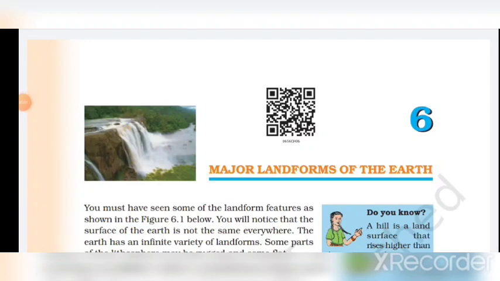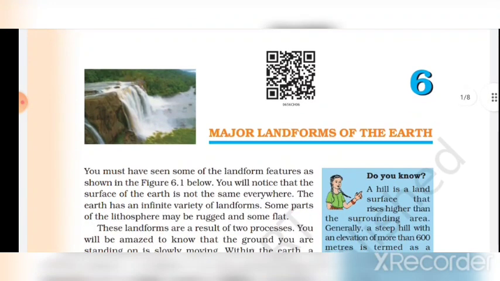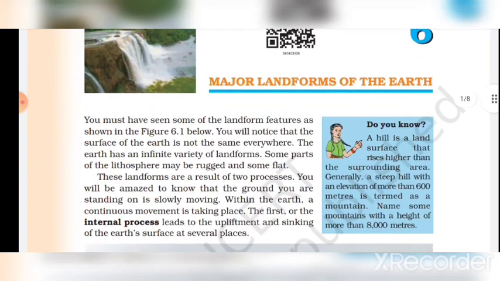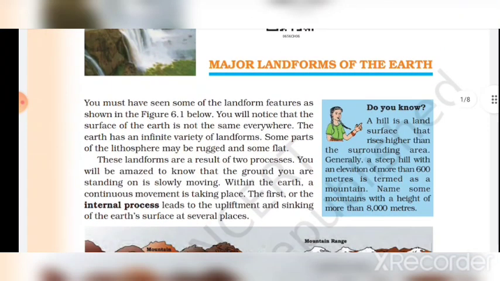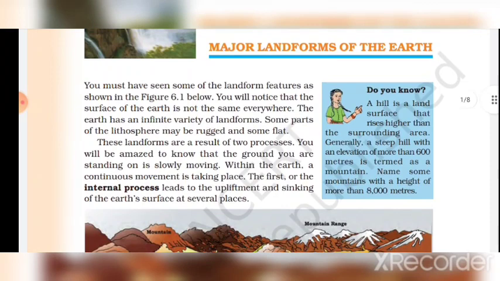Hello everyone. Today we will learn about major landforms of the earth. Chapter 6, NCERT Classics, Geography. You must have seen some landform features as shown in figure 6.1 below.